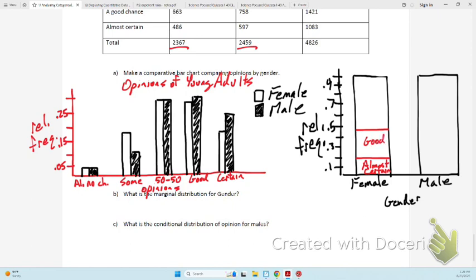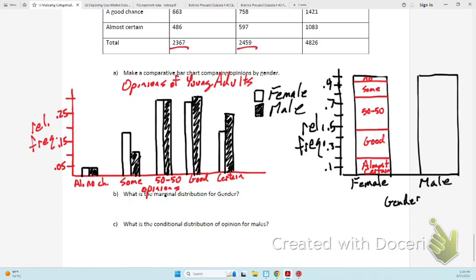For the next block, I'm sitting at 48. I need to add 29, so about 77, and that's the 50-50. And then we got 18, so I'm going to go up to about 95. I should be at about 96. There we go. And that's some chance and no chance at the top.